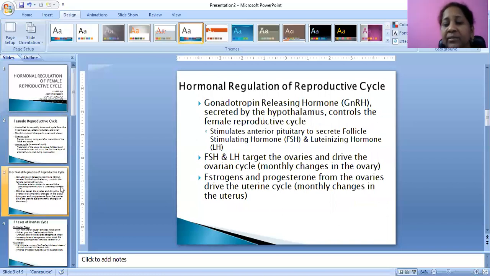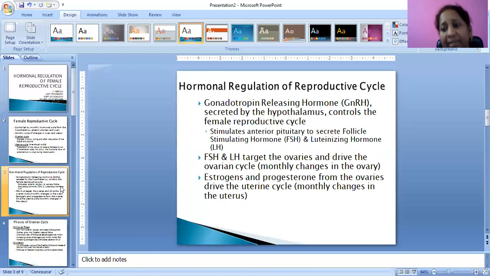Hormonal regulation: first, gonadotropin releasing hormone secreted by the hypothalamus controls the female reproductive cycle. It stimulates the anterior pituitary to secrete follicle stimulating hormone and luteinizing hormone.